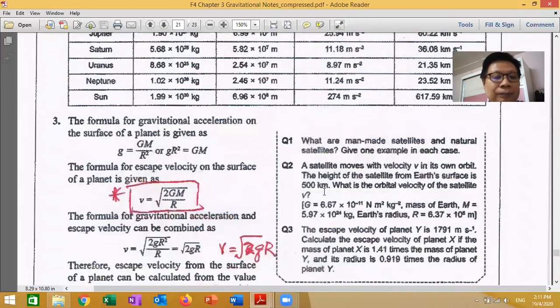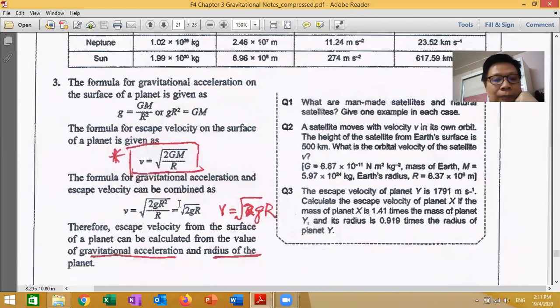Right, next. The formula of gravitational acceleration on the surface of a planet is given by this, right? Gravity formula. And crossing over, so g equals GM over R squared. Therefore, the escape velocity on the surface is given by this formula. Just now we learned this escape velocity formula, right? Square root of 2GM over R.